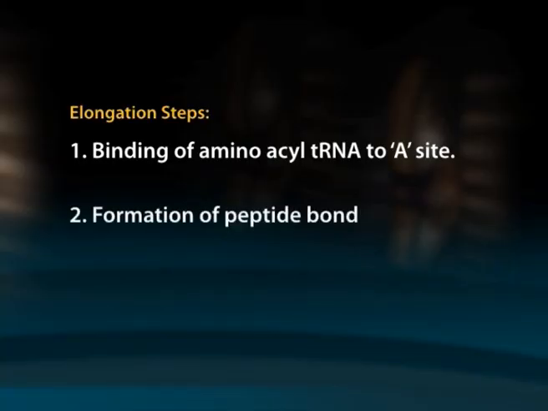Second one, formation of peptide bond. In this step, the amino acid present in the A site of the ribosome forms a peptide bond with the amino acid in the P site. This reaction is catalyzed by the enzyme peptidyl transferase.